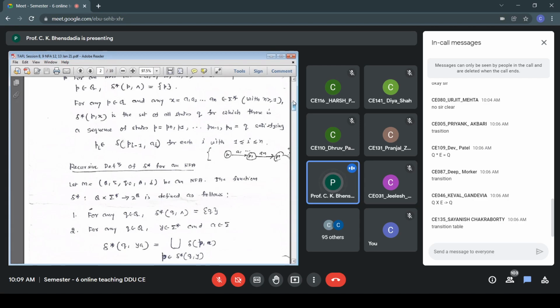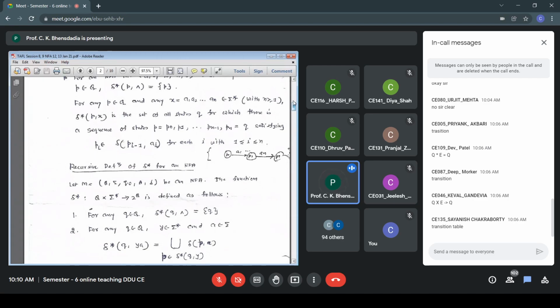A belongs to sigma. Delta star Q, Y I want to find out. So Y belongs to sigma star, so that is my ABC, and the last one is A, so that is my D. That's a single symbol. So I want to find out delta star Q, YA. So what do I do? Union of delta P, A, and before that I compute delta star Q, Y. That is, P belonging to delta star Q, Y, delta P, A. What does that mean? P belongs to delta star Q, Y, that is below the union operator.